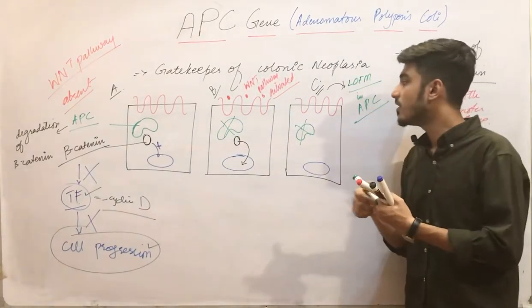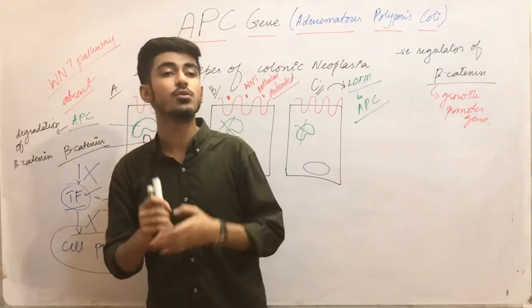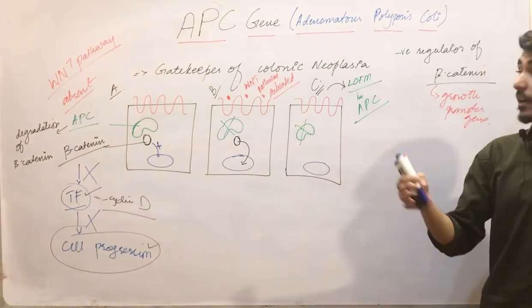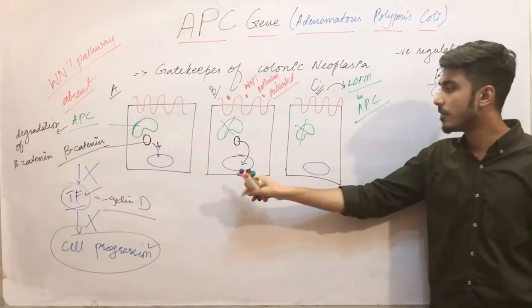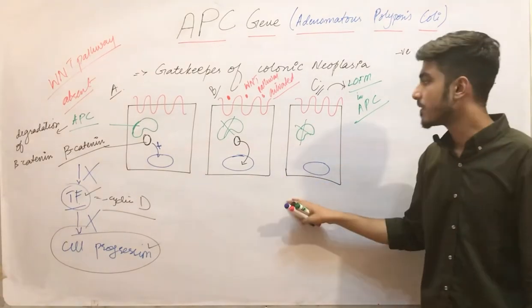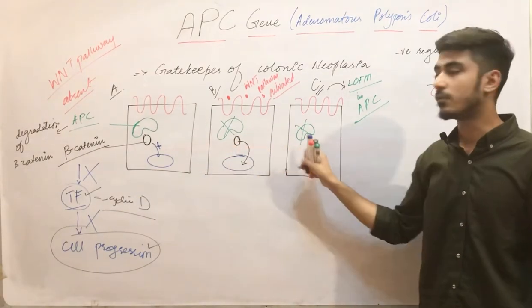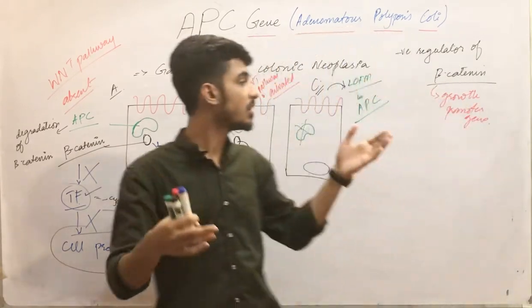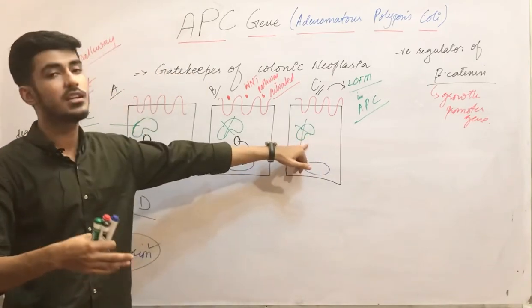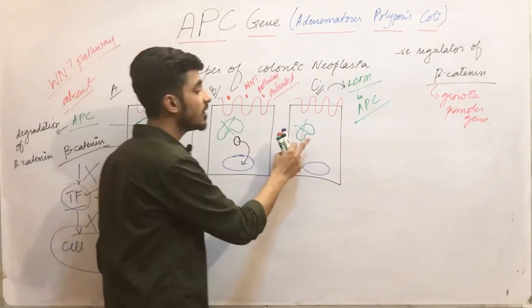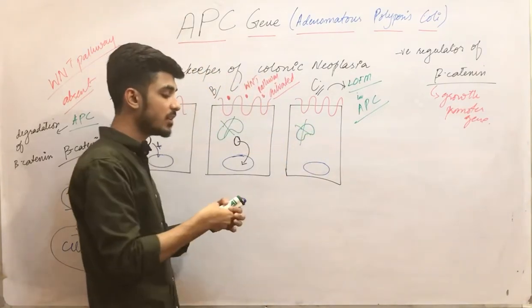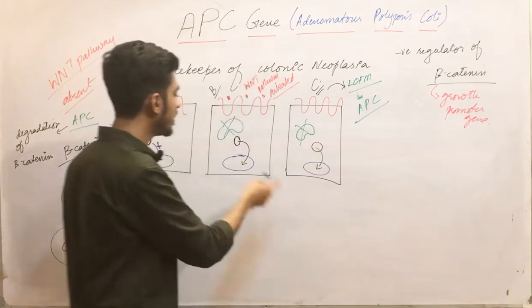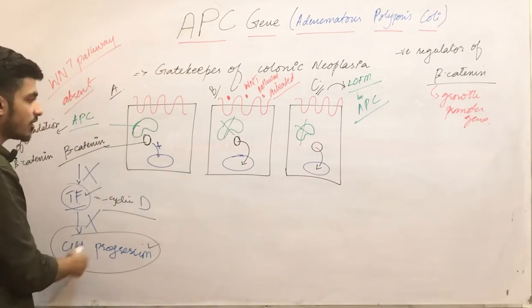And the cells in which the APC mutation occurs respond in such a way as if they are continuously stimulated by the Wnt signaling. So you can see here that in both of these cells, APC is not working. These cells will obviously think that we are continuously stimulated by the Wnt signaling, that's why the APC is not working. But they don't know that actually the APC is mutated. And now when the APC is mutated, it will not degrade the beta catenin, which will move into the nucleus, and the same cycle of cell cycle progression occurs.